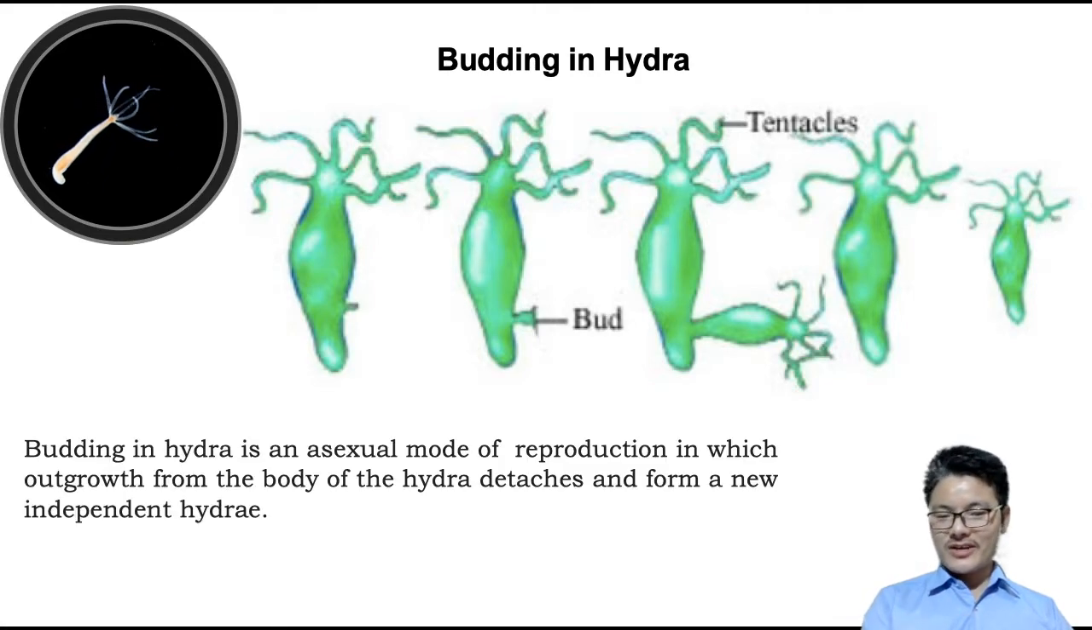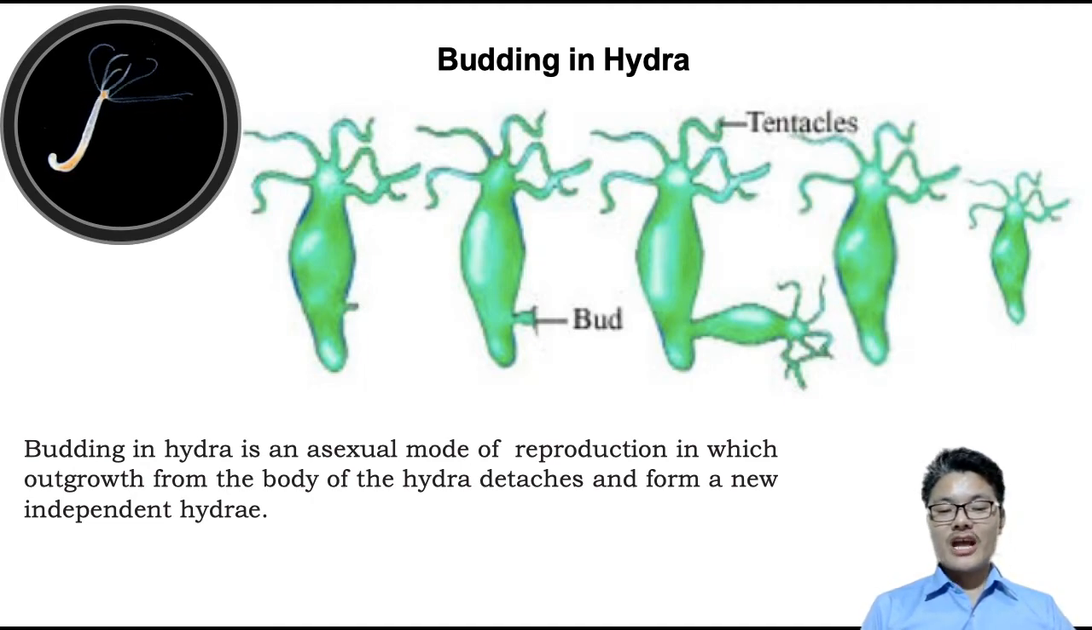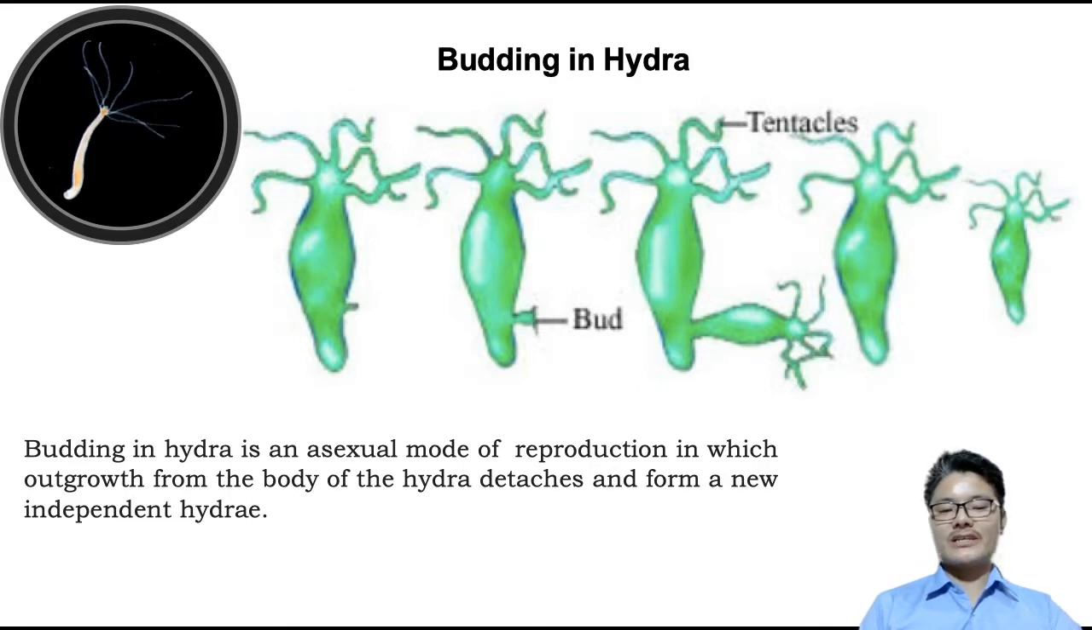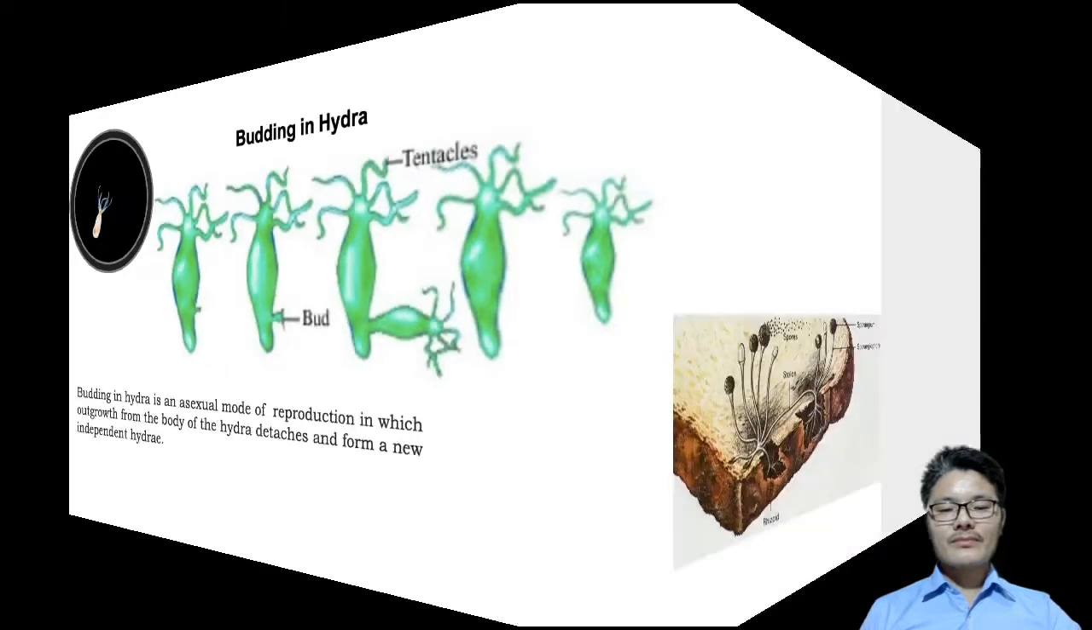To explain it, you can discuss like this. Budding in Hydra is an asexual mode of reproduction in which an outgrowth, that is the bud, from the body of the parent Hydra detaches and forms new independent hydrae. Hydrae here refers to the plural. You can also write hydras.